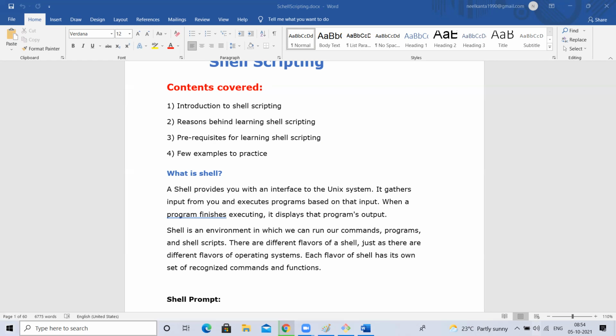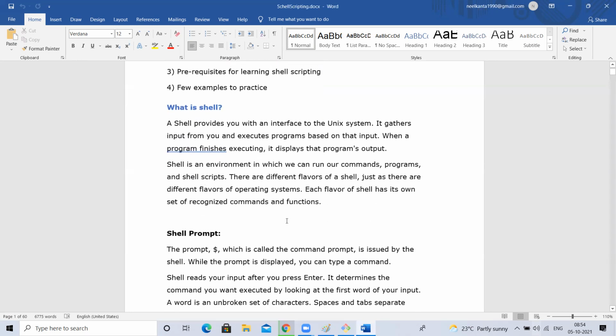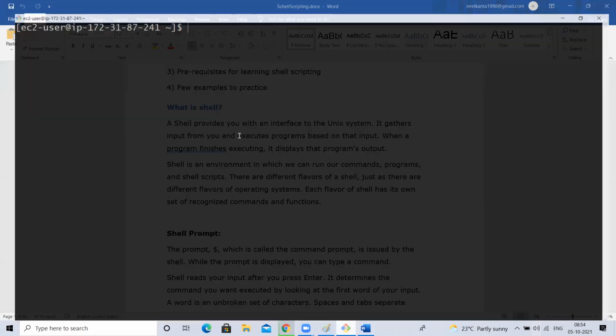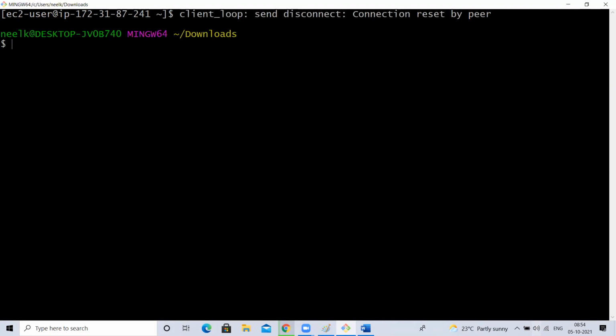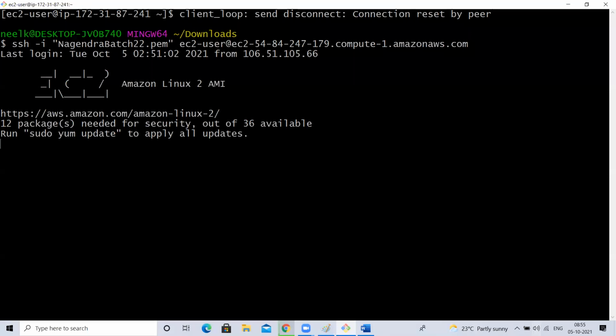Okay, I want to create a shell scripting file. Yesterday I mentioned the shell and we discussed it, and we'll discuss it in detail. In Linux, is there any mandatory rule that a file should have an extension? No, we can create files without an extension. If I create a file without an extension, Linux will treat it as a shell script file. The extension for a shell script file is .sh.